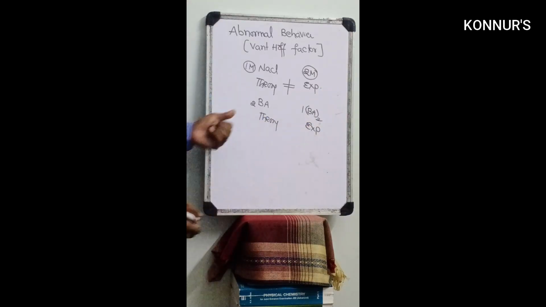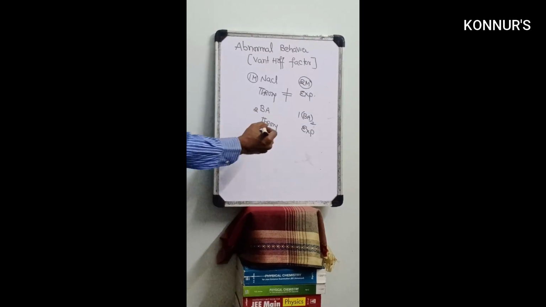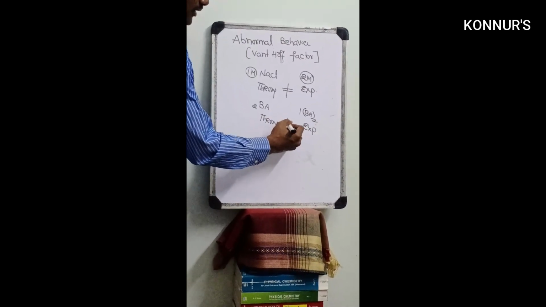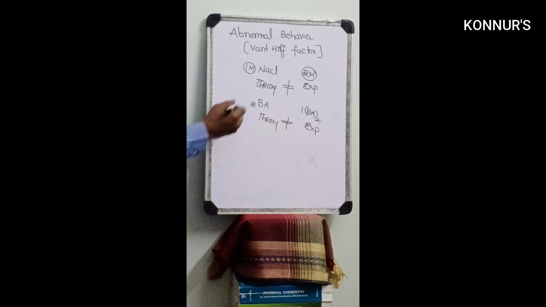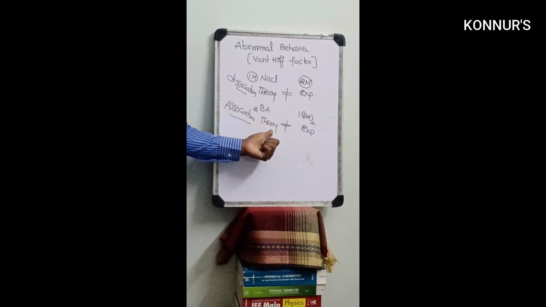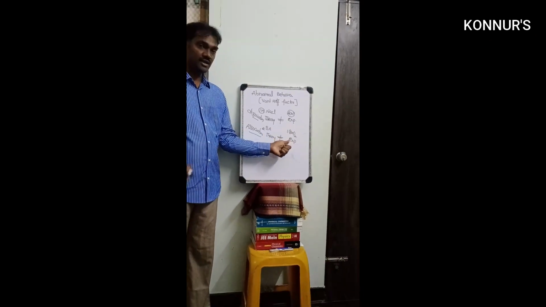That means this is association, so here also the theory does not coincide with the experiment. This process is called association, and the previous one is called dissociation. Theoretically we discuss one concept, but experimentally another is observed.